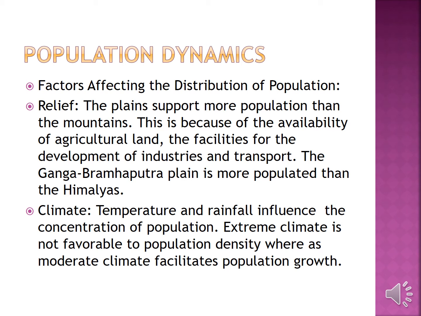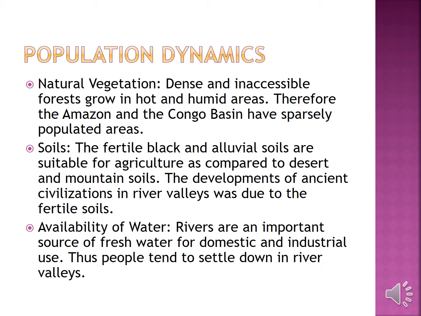Climate. Temperature and rainfall also influence the concentration of population. Extreme climate is not favorable to population density, whereas moderate climate facilitates population growth. Natural vegetation. Dense and inaccessible forests grow in hot and humid areas. Therefore, the Amazon and the Congo basin have sparsely populated areas.